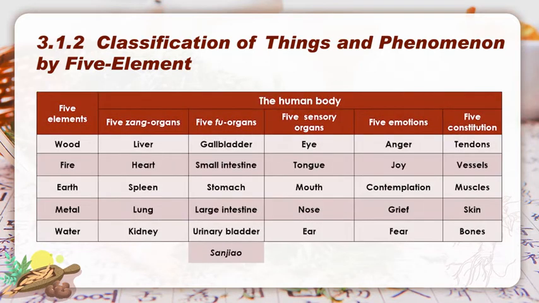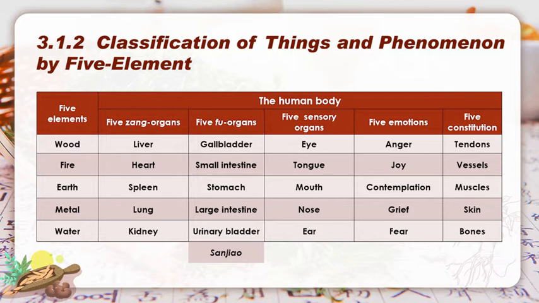As a part of the universe, the human body also can be explained by 5 elements. Liver is attributed to wood because of its dispersing nature and soothing function. Heart is attributed to fire because of its red color and warming and promoting function. Spleen is attributed to earth due to its function in transporting and transforming nutrition.